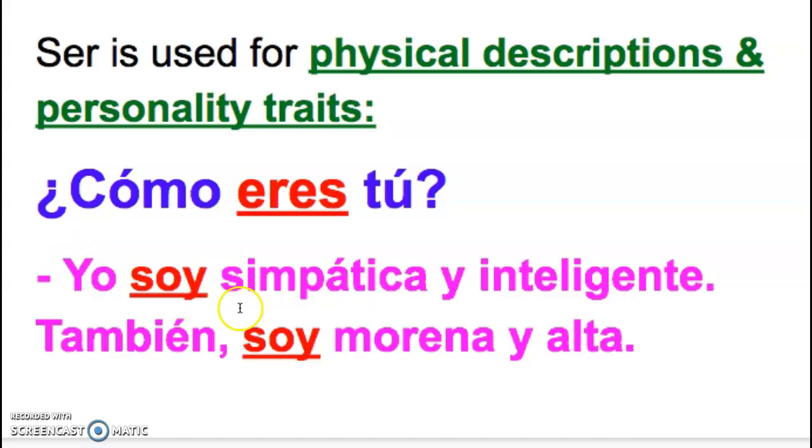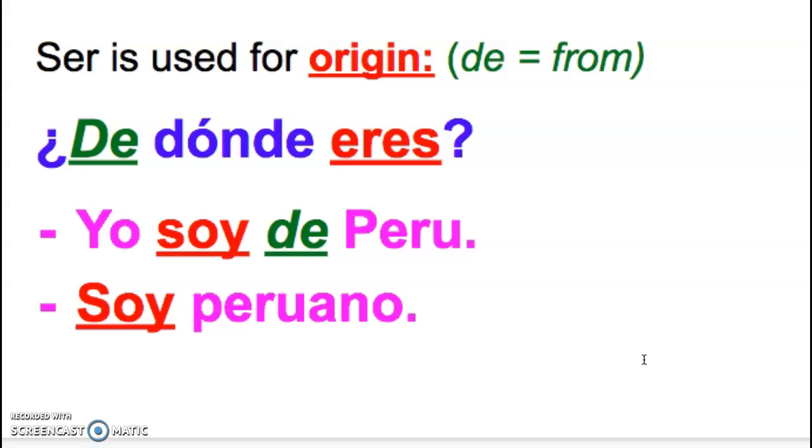So you could say, yo soy simpática y inteligente, which would be a personality trait. También soy morena y alta, and this would be a physical description. So again, your personality and your physical traits, they don't change a lot. They stay pretty constant. And where you were born, that also stays pretty constant. So that's why we use the verb ser for those things.